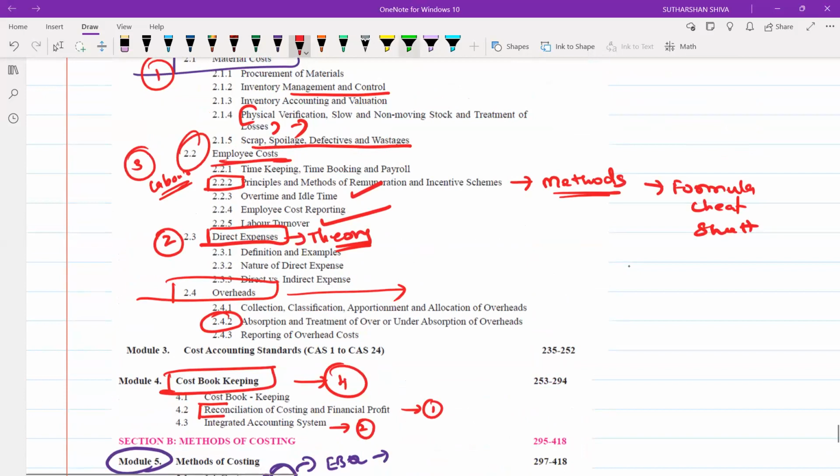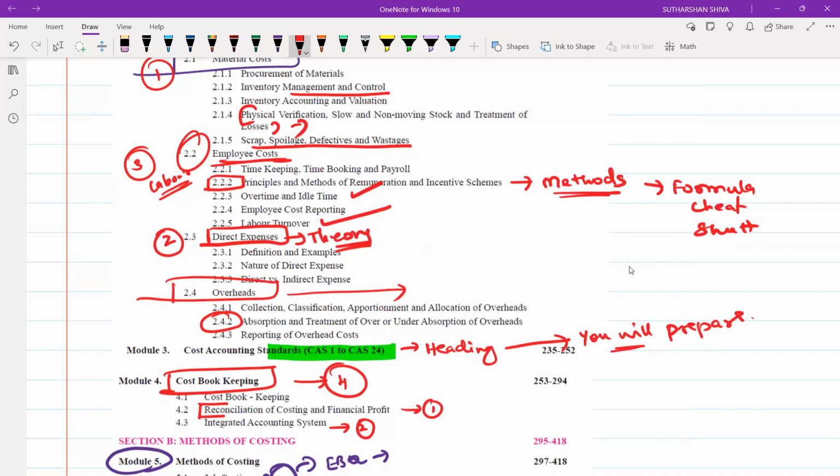Next, the cost accounting standards, cost 1 to cost 24. Recall all the headings: what is cost 1, what is cost 2, what is cost 3, up to cost 24. Give half an hour to 1 hour to prepare what content to write.